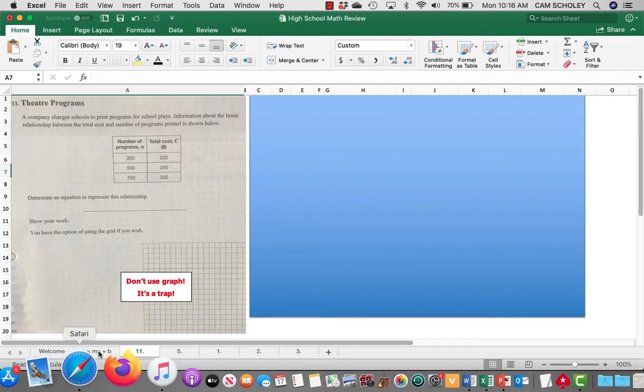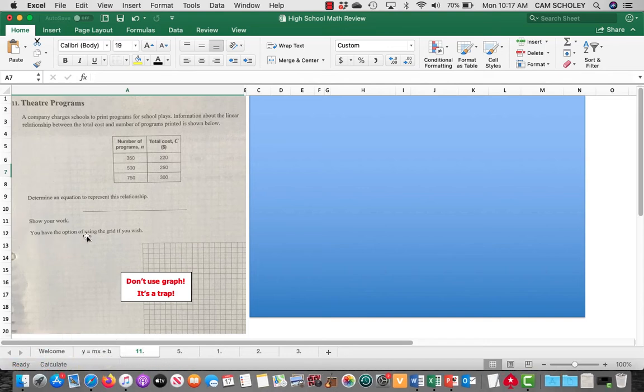Okay, so you've read the question. Notice it says here you have the option of using the grid if you wish. Do not use it. It's a trap. It's just a waste of time.